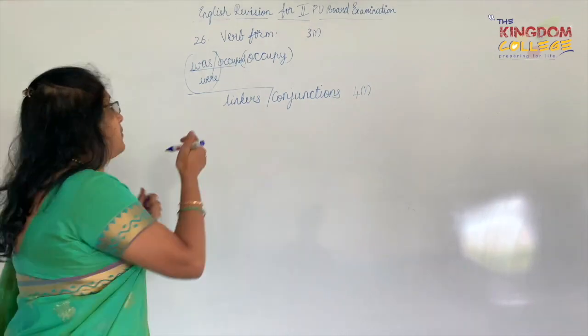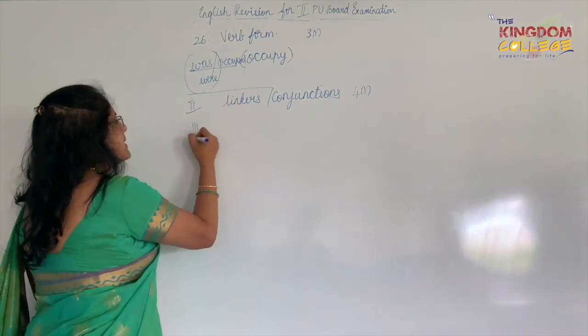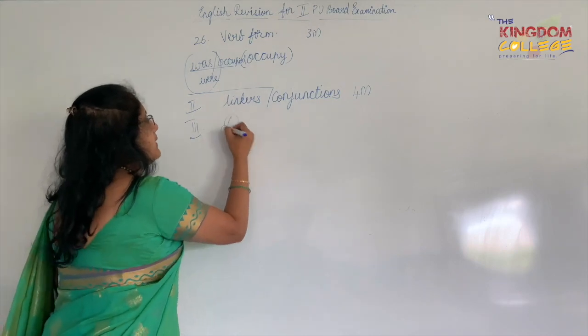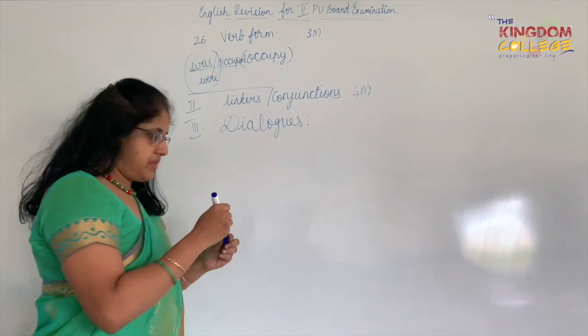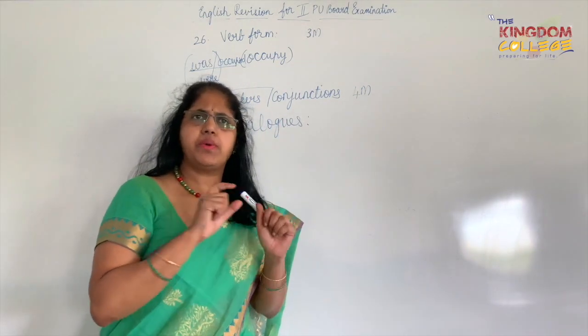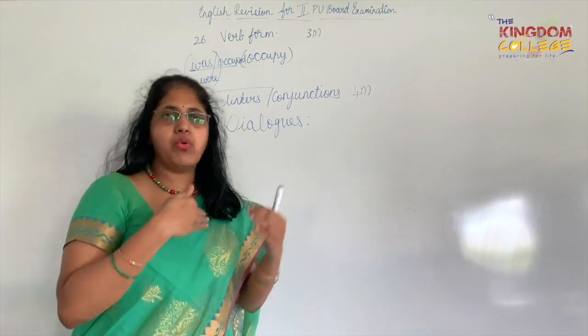Okay, just before this you have another main. We are dealing with the second one, then I say the third one. Complete the dialogue forms. So what does this mean? There is a bit of a situation which is given in the form of a single sentence, and then there are people who are conversing.